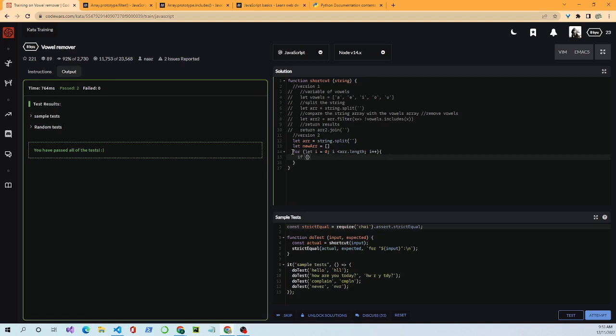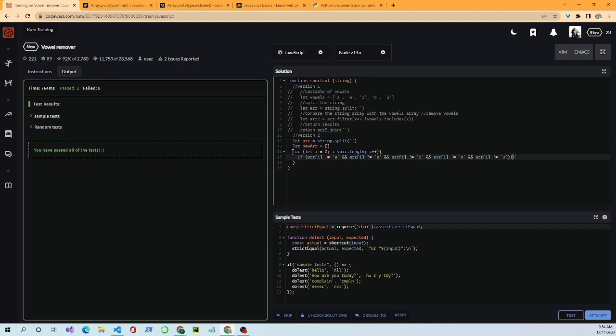If ARR I, we're looking at each element, not equals a, and ARR I not equals E, and ARR I not equals I, and ARR I not equals O, and ARR I not equals U.